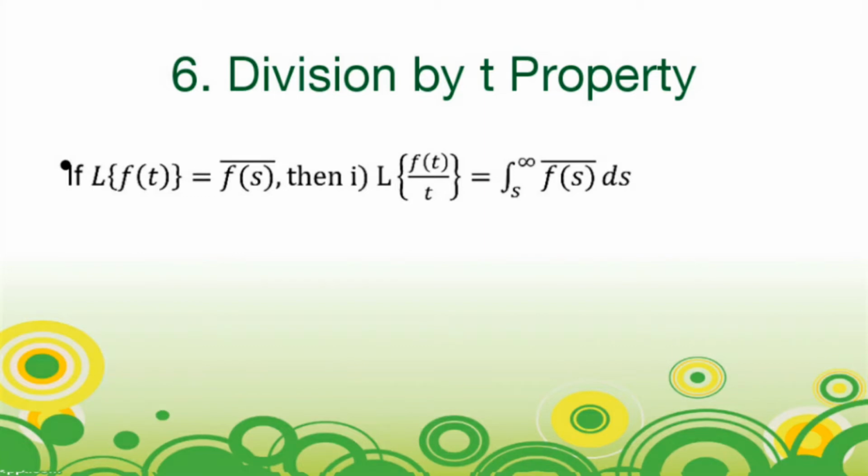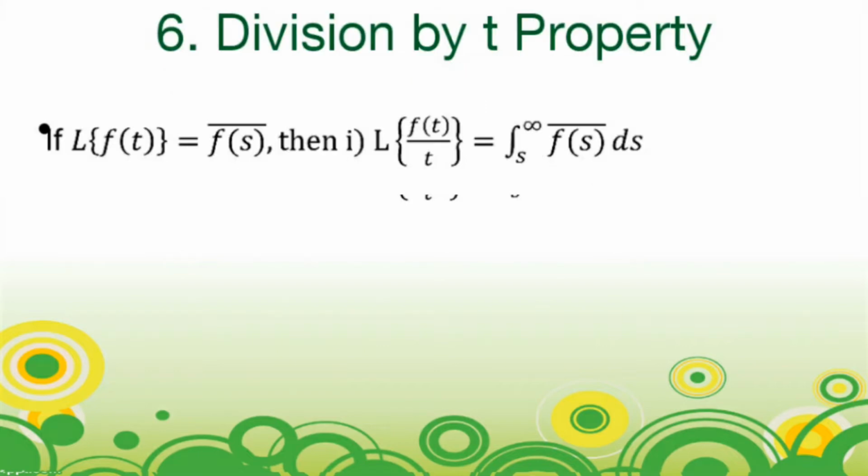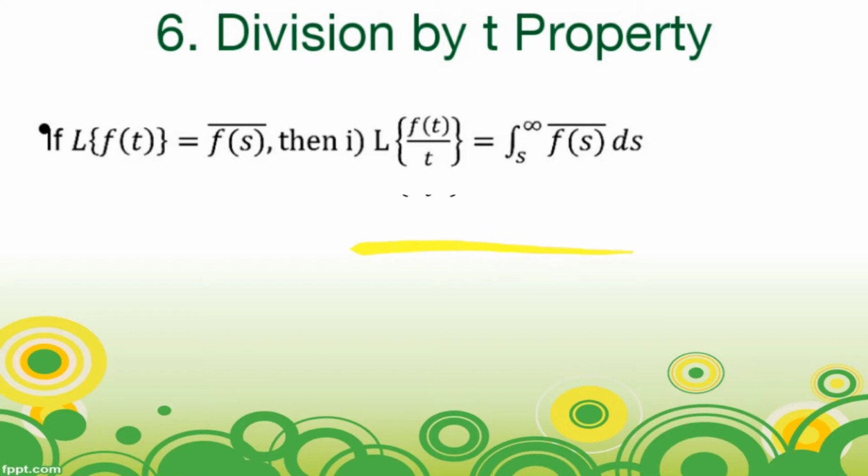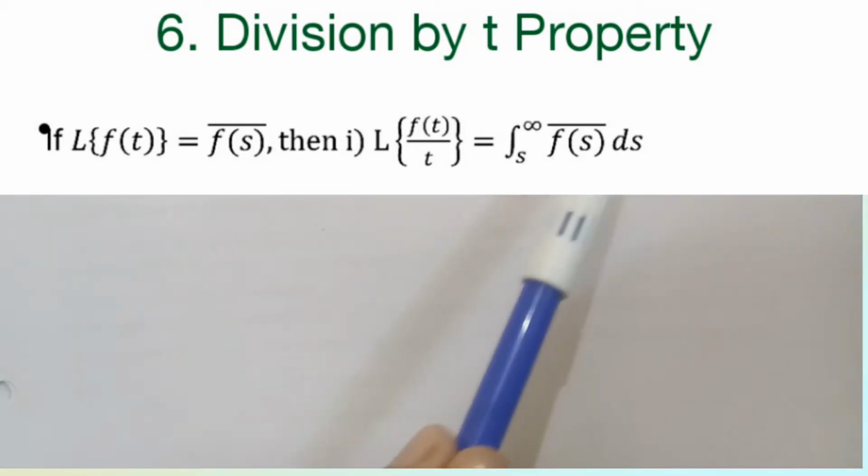The statement of the division by t property is: if Laplace transformation of f of t is equal to f of s bar, then Laplace transformation of f of t by t, that means if we are dividing our function by t, is equal to the integral from s to infinity of f of s bar. That means in the answer we have to take the integration from s to infinity of f of s bar ds. See how to prove this property.